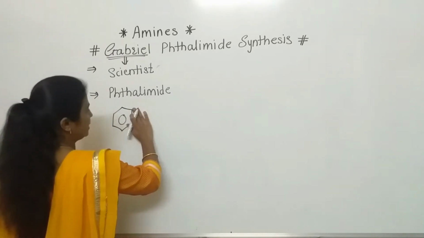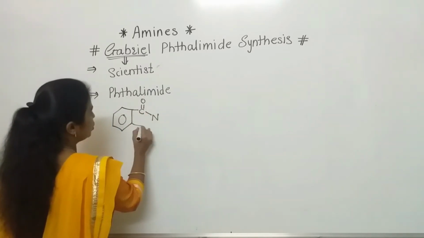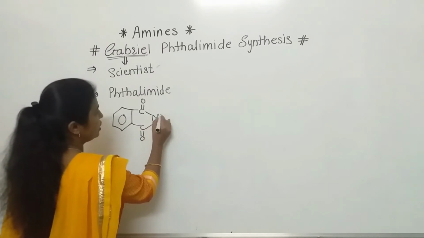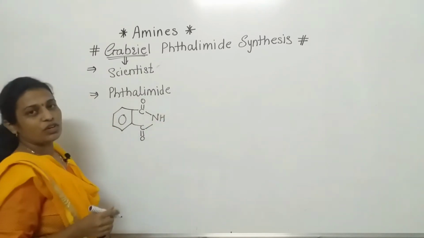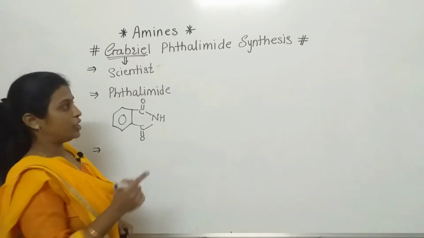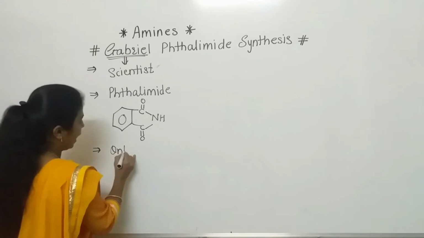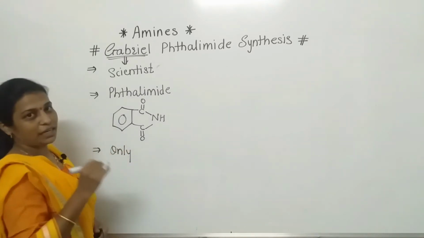Here we can write it like this: carbon double bond oxygen, nitrogen, carbon double bond oxygen, nitrogen. So this is the structure of phthalimide. Next, an important point, listen carefully: this is the method by which only primary aliphatic amines can be prepared.